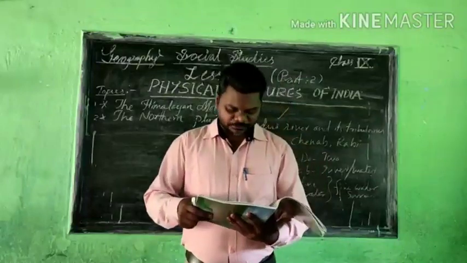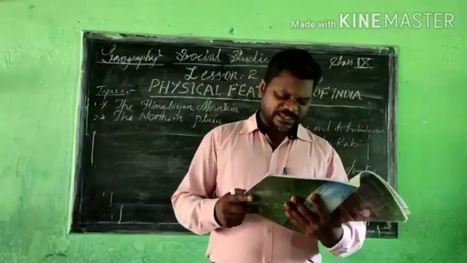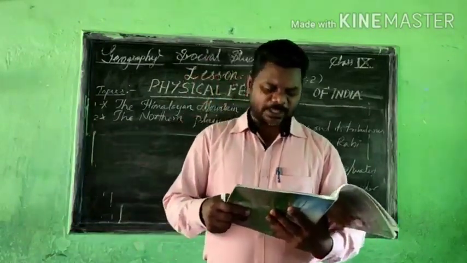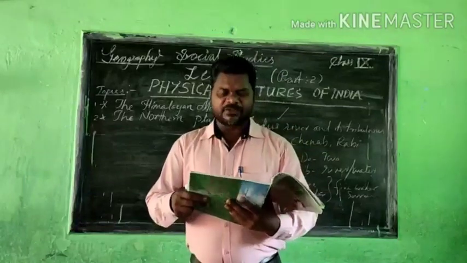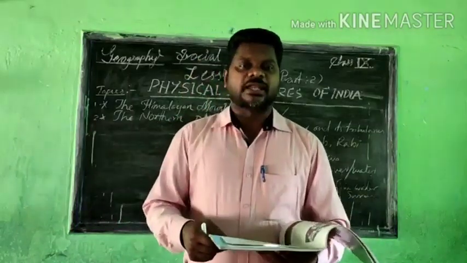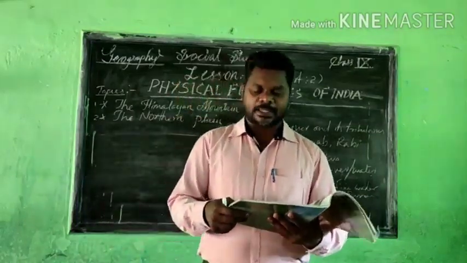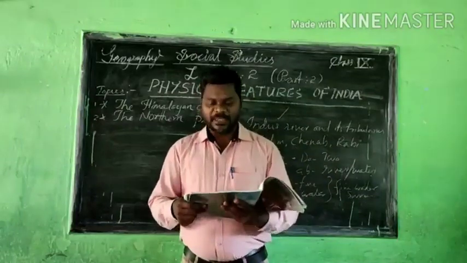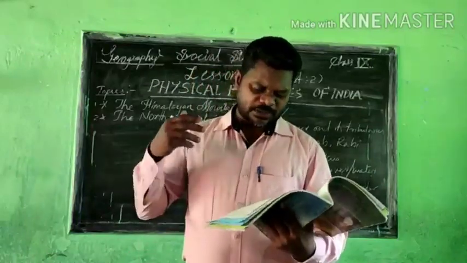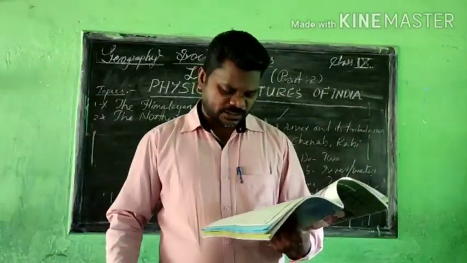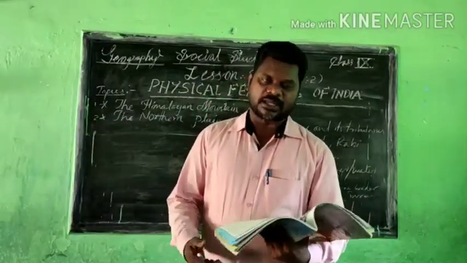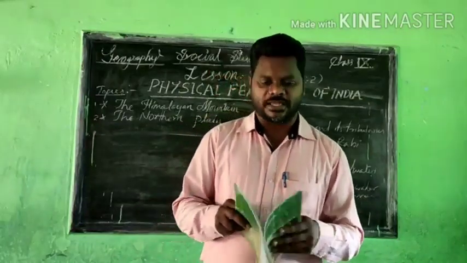Now we have to go to the main Ganga plain. It extends between the Ghaggar and Teesta rivers, and when we understand the Ganga plain, in this northern plain we can see mainly two rivers, the Ghaggar and the Teesta. It is spread over the states of Haryana, Delhi, UP, Bihar, and partially Jharkhand. The rivers flow through these different states.